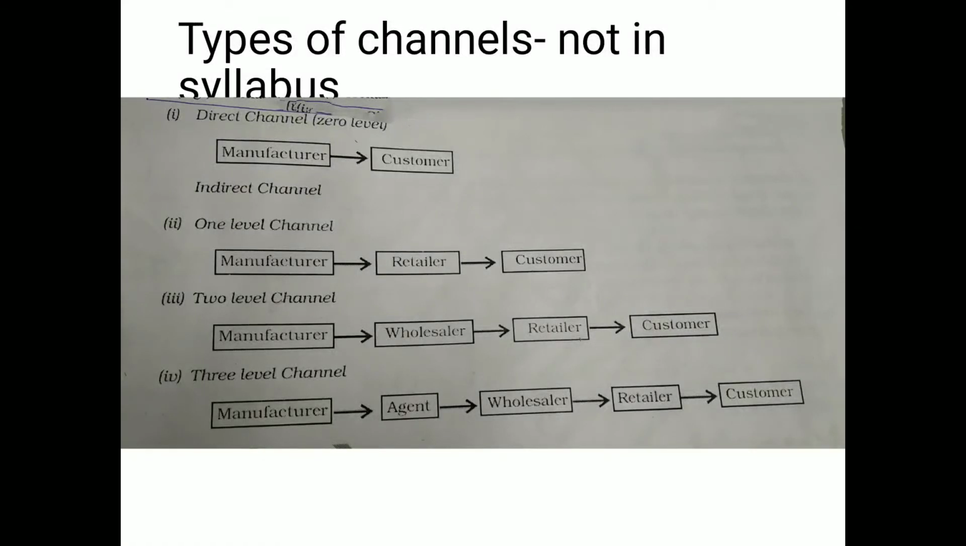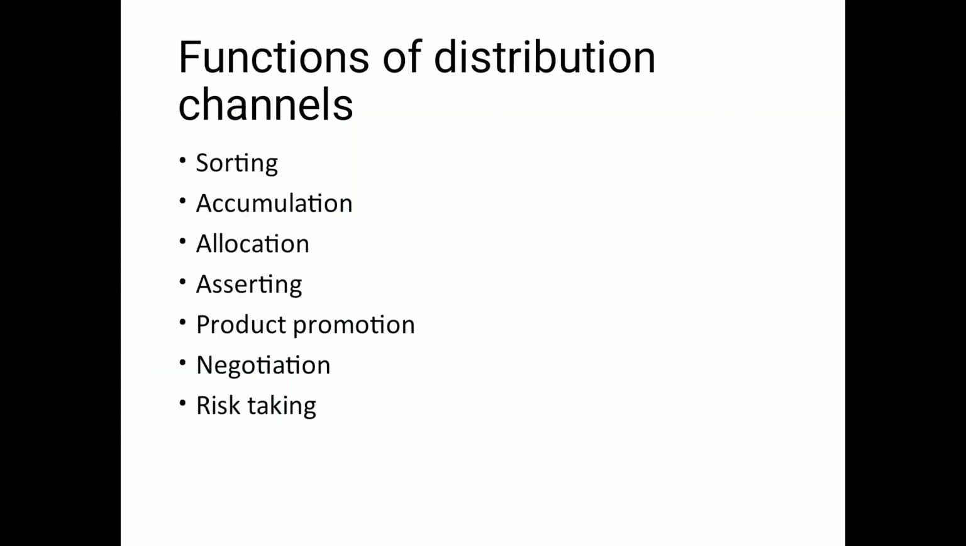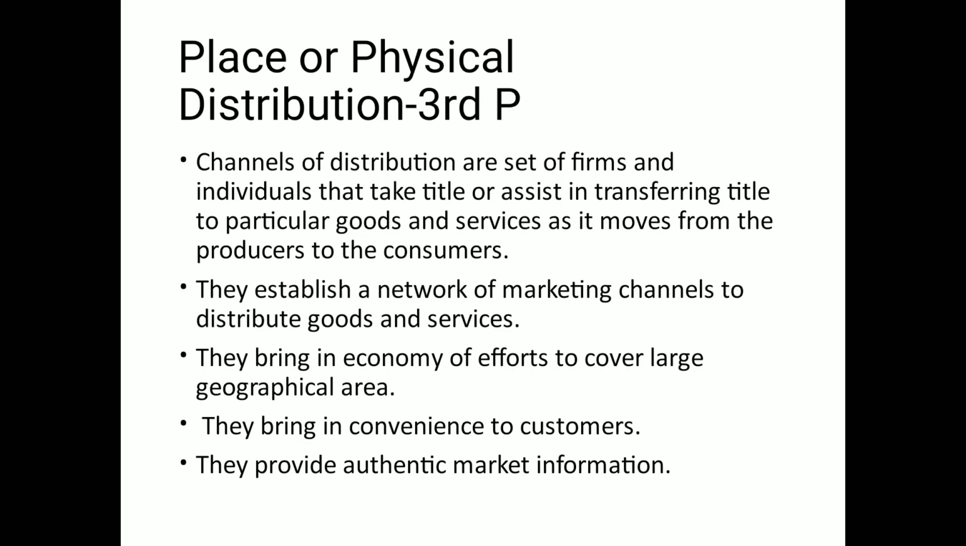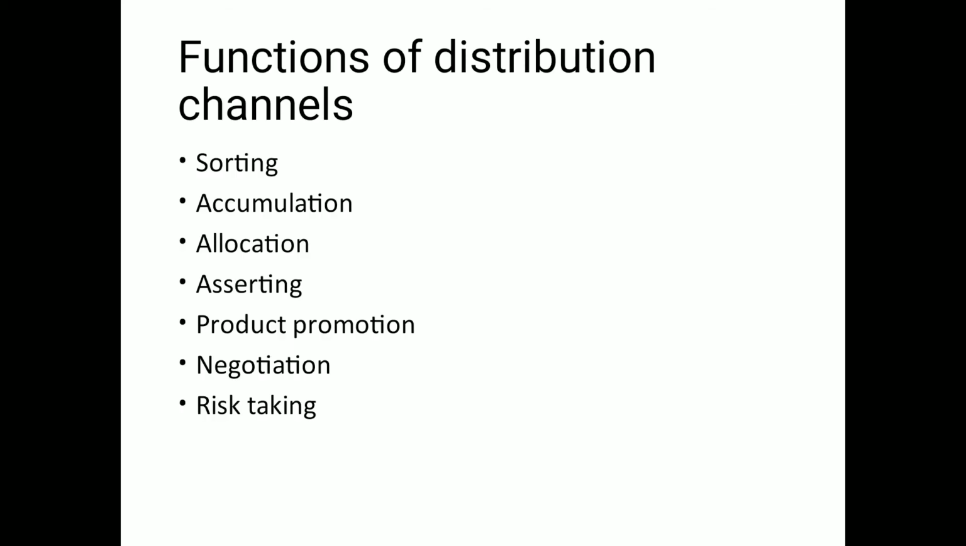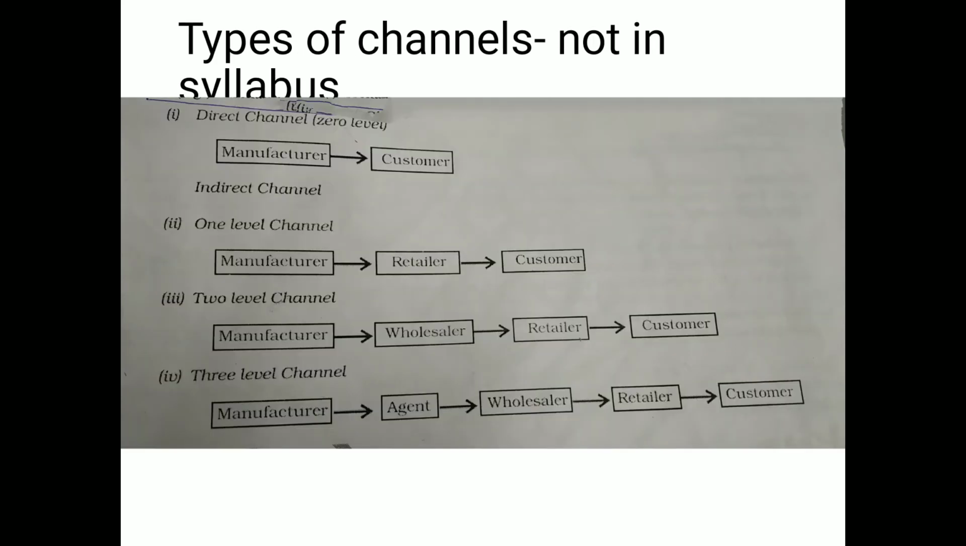Hello students, in my last video I had started off with the third P of marketing mix, that is physical distribution or place, in which we studied meaning of the physical distribution, how they help the consumers and the wholesalers or manufacturers. We also understood its functions, that is sorting, accumulation, allocation, assorting, product promotion, negotiation and risk taking.